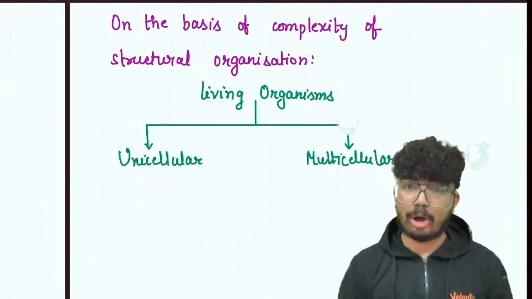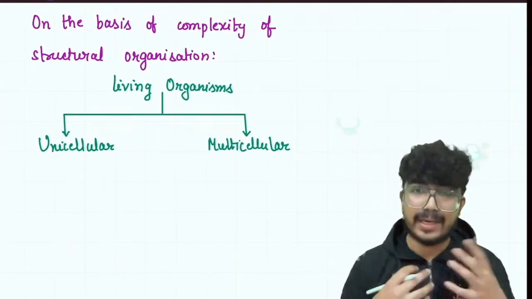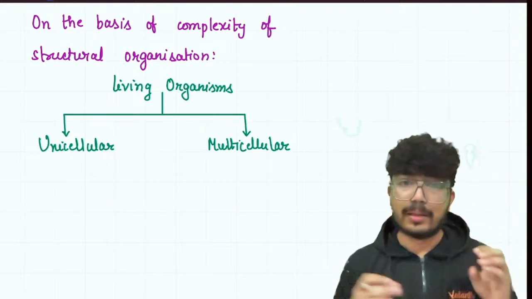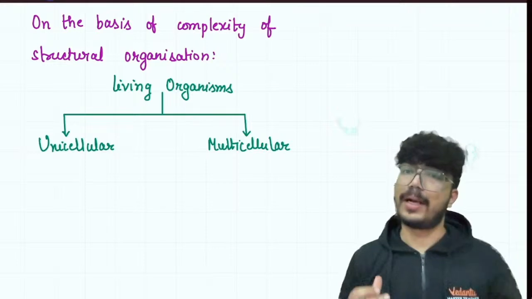The unicellular organisms are capable of having an independent existence. The single cell is going to perform all the essential life processes. The multicellular organisms are going to be made up of multiple cells, right?